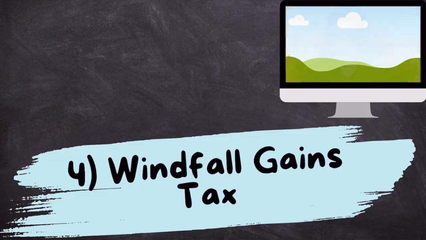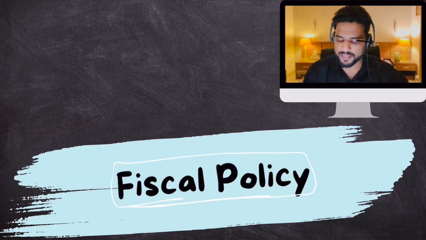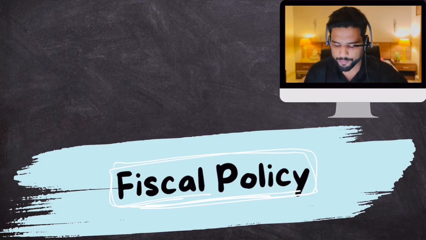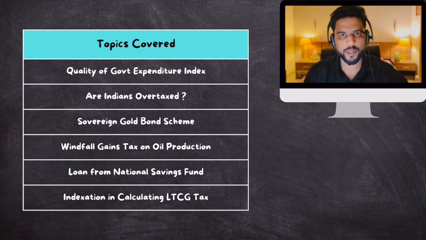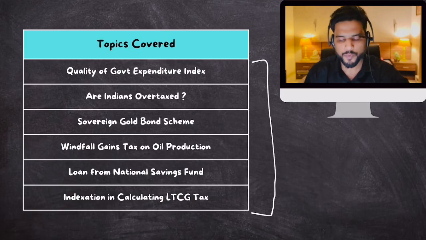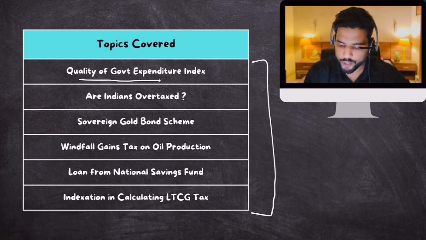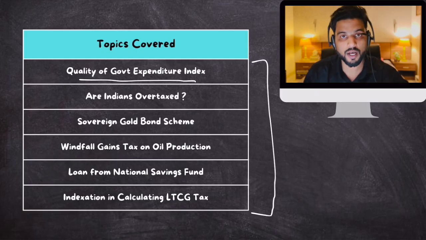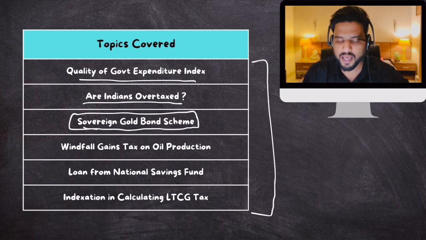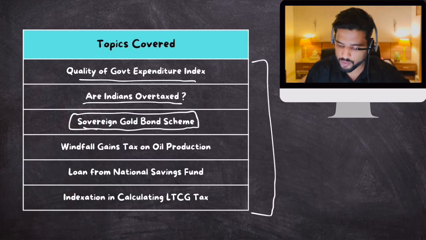Alright? So yes, in the previous lecture, we had started with fiscal policy. And within this topic of fiscal policy, we had to cover these 6 topics. Of these 6 topics, we have covered the top 3. We have covered quality of government expenditure. We have covered a second topic, which was very fascinating: are Indians overtaxed? Then we covered the sovereign gold bond scheme and why the government decided to discontinue this scheme. Today, we are going to start with these 3 topics.